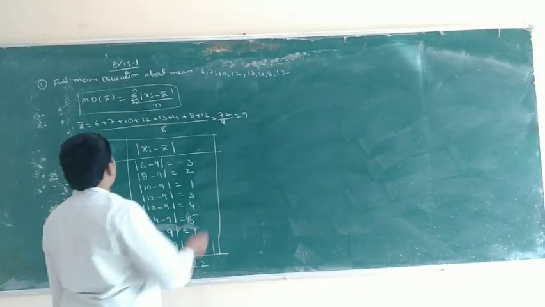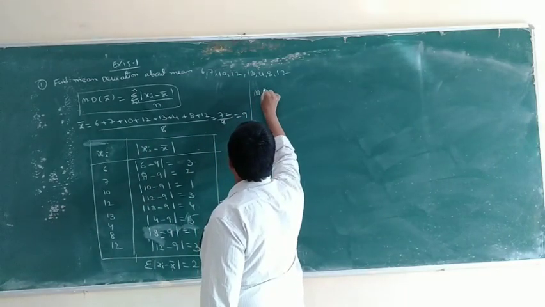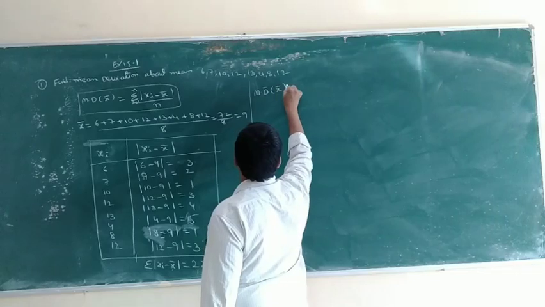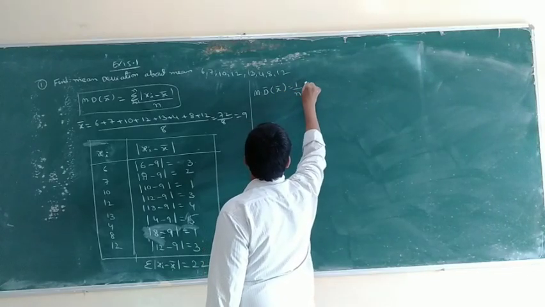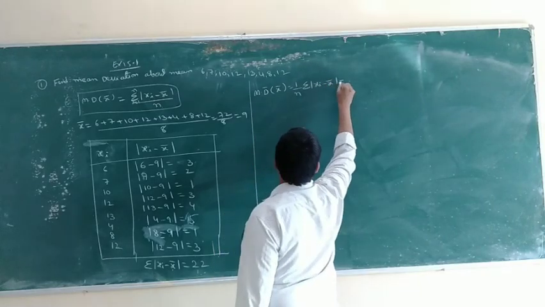Okay, what is the formula? Mean deviation about the mean is 1 by n into sigma mod xi minus x bar.